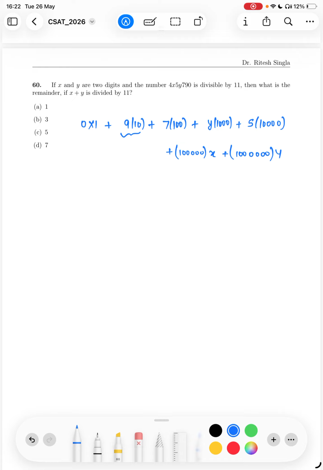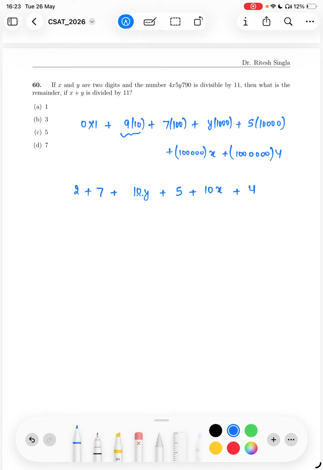So 90 mod 11 is 2, 100 mod 11 is 1, so it will be 7. 1000 mod 11 will be 10, and 10 is minus 1, so you can just write 10y for the time being. 10,000 mod 11 is again 1, which is 5. 1 lakh mod 11 is 10, so 10x. And 10 lakh mod 11 is again 1, so it is 4.